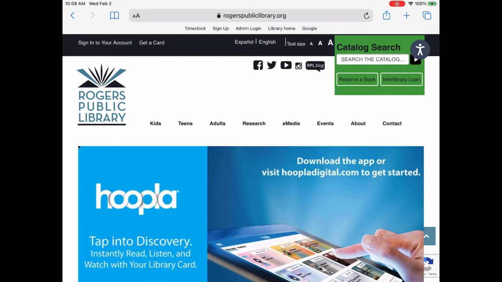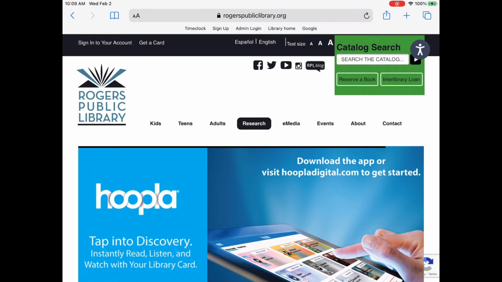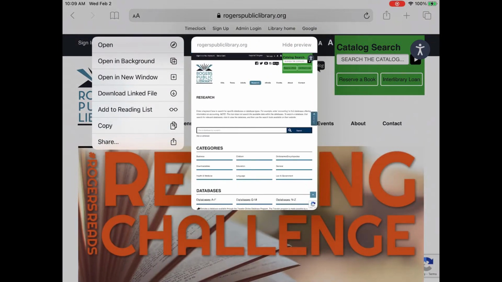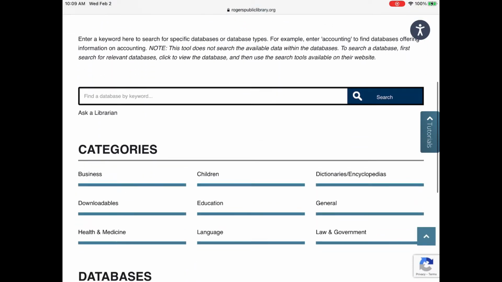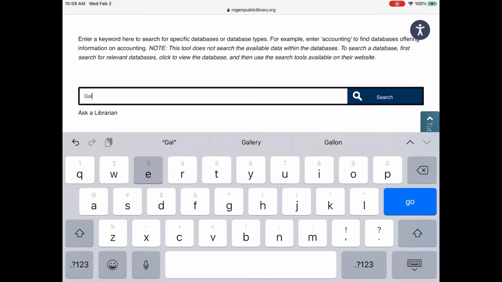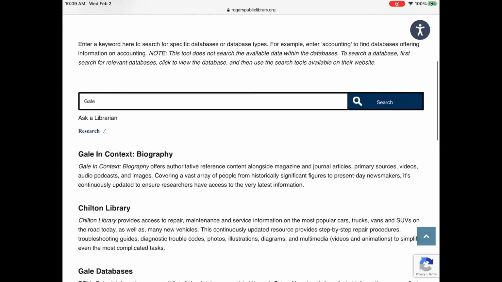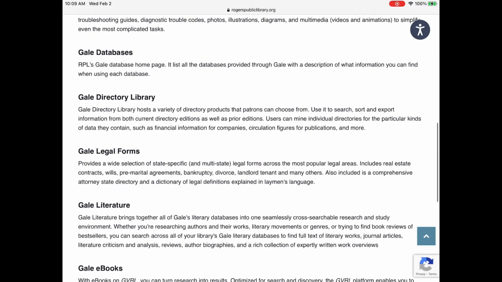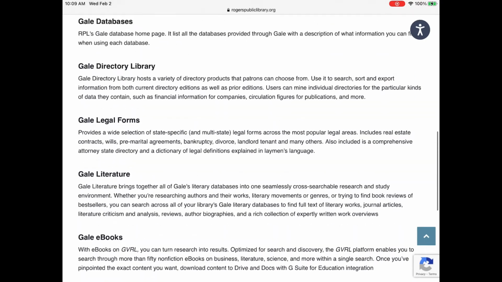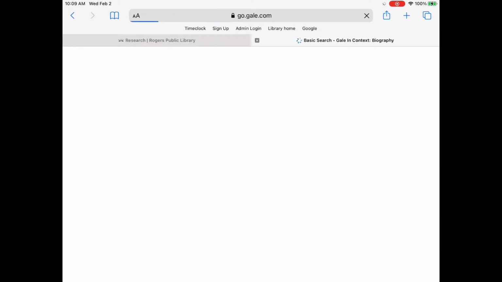So we're going to start out going to the rogerspubliclibrary.org website, and then we're going to look at the text that says Kids, Teens, Adults, Research. We're going to tap on Research, and that's going to open up the next page. We're going to go down to the search bar and type in Gale, G-A-L-E. Gale Databases has things like the Chilton Library to look at car repairs, legal forms for bill of sale and rental agreements, but today we're going to talk about Gale in Context Biography, which is up at the top, so we're going to just tap on that, and it's going to take us to the next page.